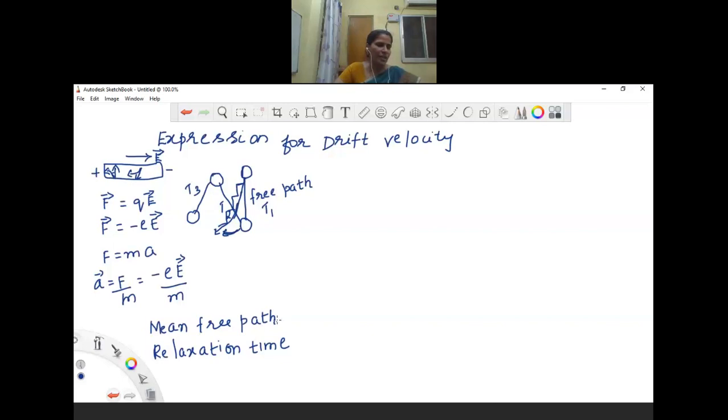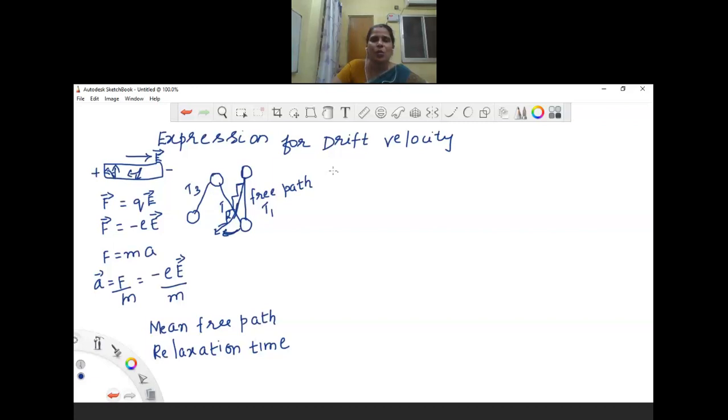A mean free path is the length of the path between two consecutive collisions, and relaxation time is the time interval between two successive collisions. So these two terms are very important here. The relaxation time depends on the material as well as on temperature.